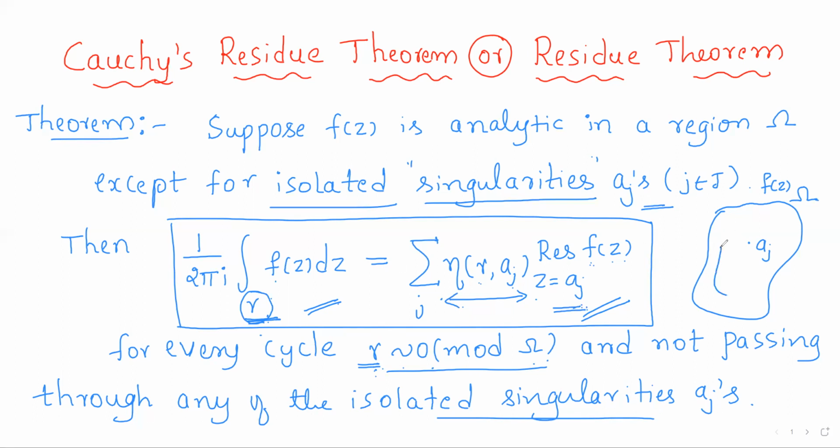So gamma is actually a cycle. Actually we cannot draw gamma perfectly because it is a sum of closed curves. So just for a geometrical idea, I'll take gamma as this. Suppose this is gamma. Gamma is inside the region omega, but it is not passing through any of the isolated singularities a_j of f of z. So now we shall prove this result.